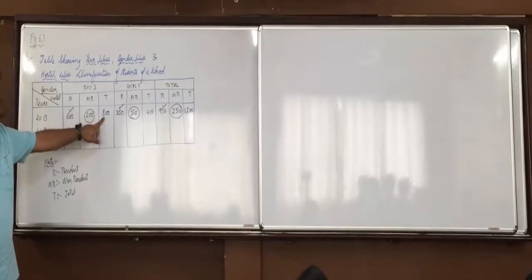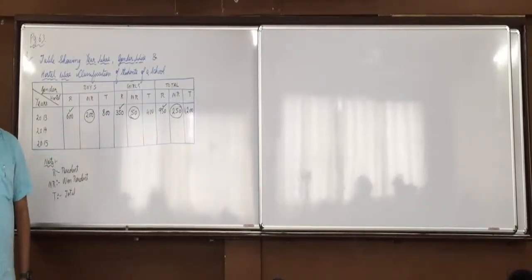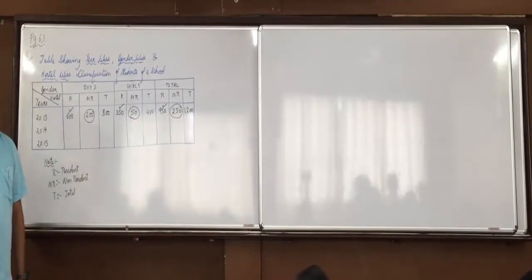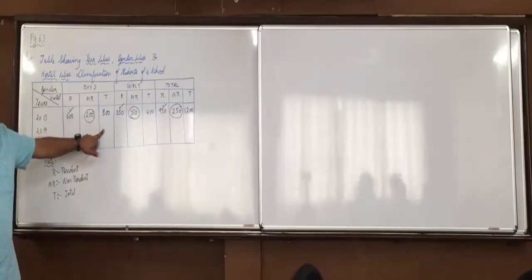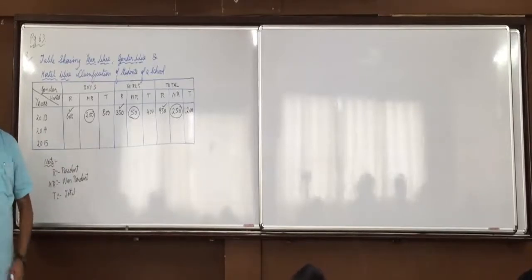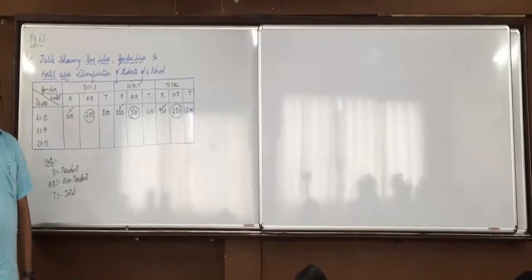Now understand the concept first. Put your pens down. See, in 2013, there are 800 boys. In 2014, there is an increase of 20% in the number of boys. Do 800 into 20%. So can I say that 160 is the increase in number of boys? Means 800 plus 160, now the number of boys will be 960. Understood that?